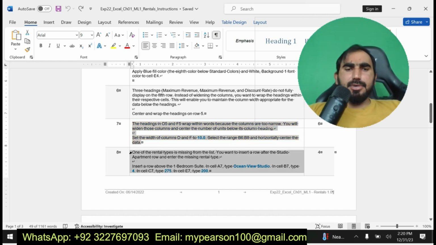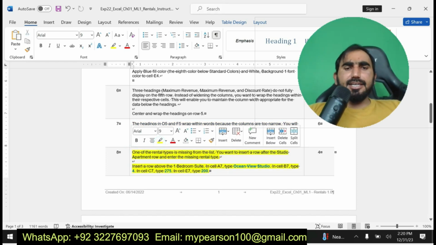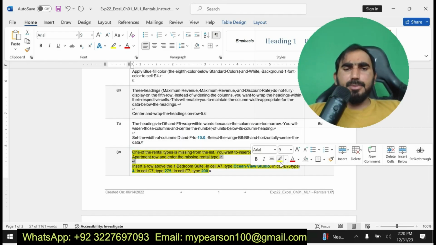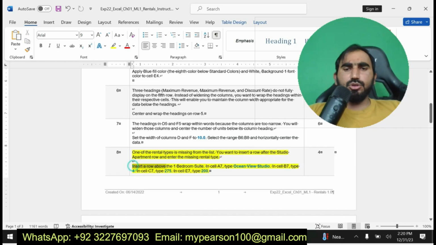My next step is step number 8. One of the rental types is missing. Insert a row above the 1 bedroom suite in A7 and type Ocean View Studio. In B7 type 4, in cell C7 type 275, and in cell E7 type 200.